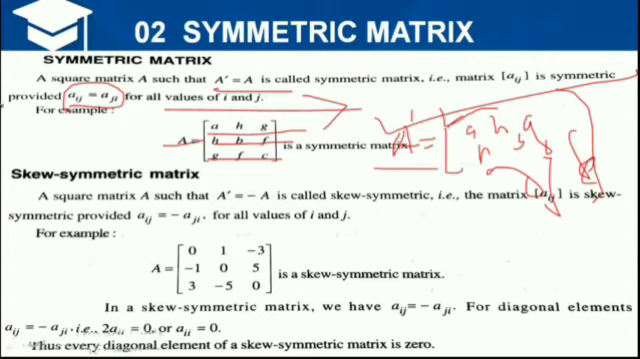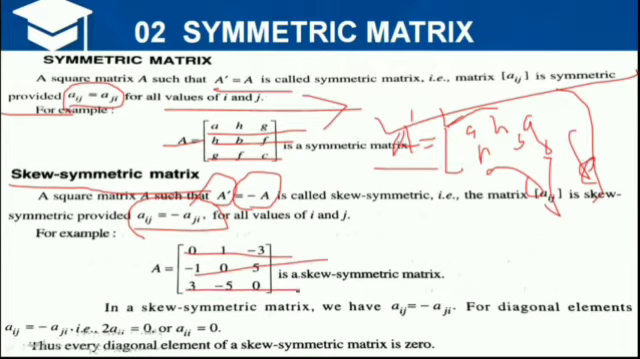Now the skew symmetric matrix. For a skew symmetric matrix, after taking the transpose of the matrix, it becomes the negative of that matrix. That means the transpose of A is equal to minus A, provided the element Aij is equal to minus Aji for all values of i and j. Let's see an example: [0 1 -3; -1 0 5; 3 -5 0].